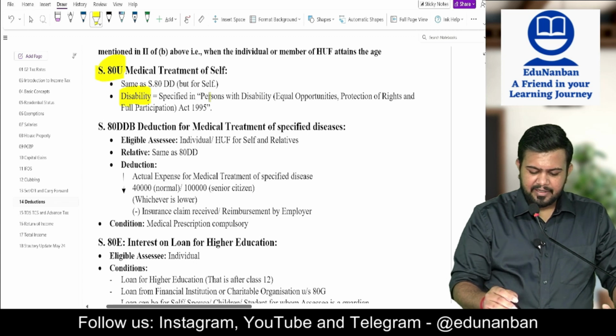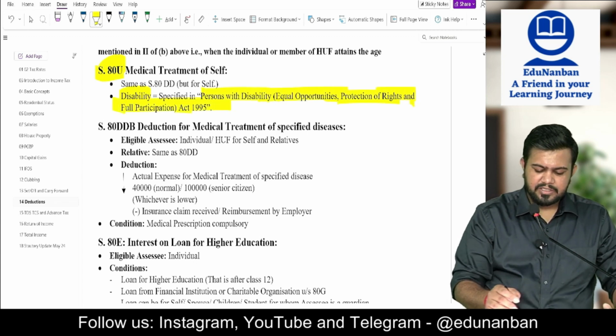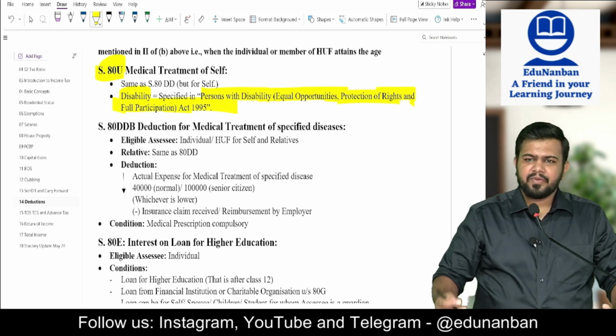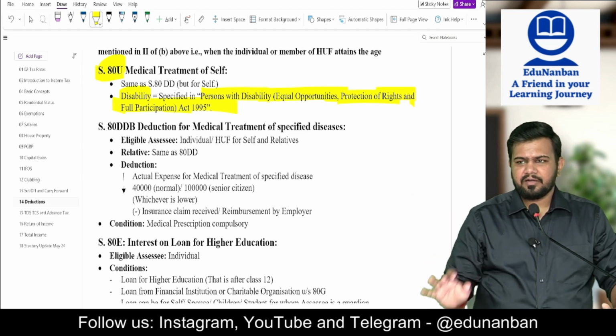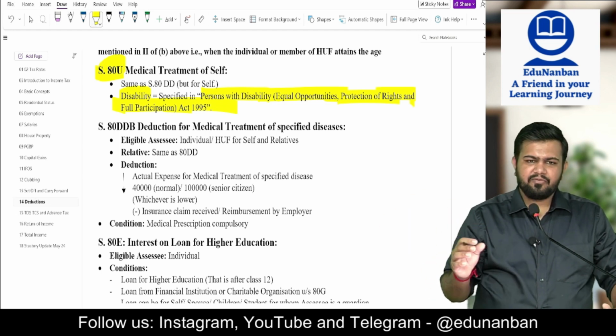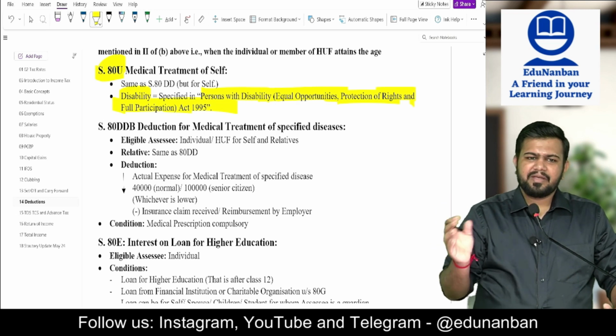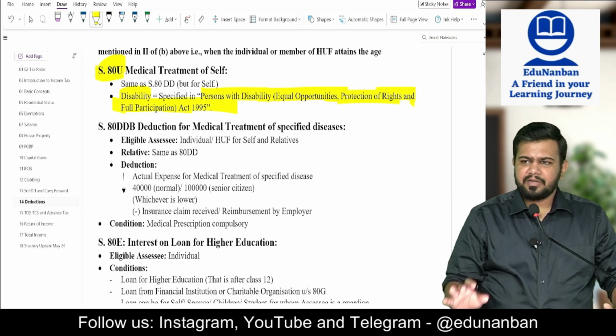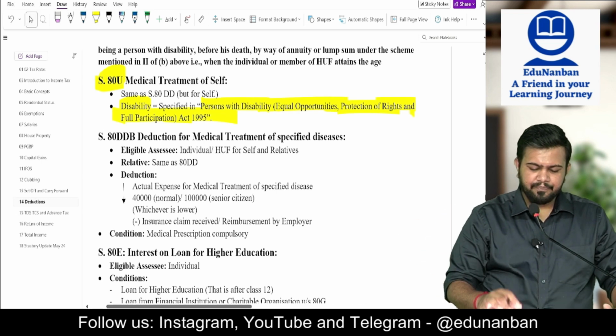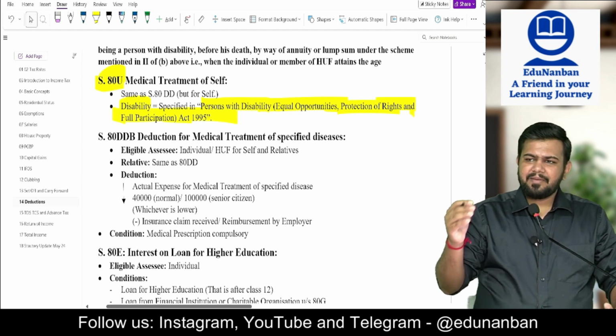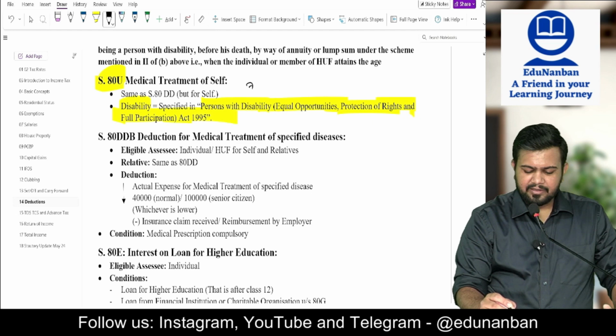Disability is defined under the Persons with Disabilities (Equal Opportunities, Protection of Rights and Full Participation) Act 1995. Sir, what and all disability is covered? It will be given in the question that it is an 80U disability, and you will be able to answer. Then what are the limits? The deduction limit is the same as 80DD. 75,000 in case of normal disability, 1,25,000 in case of severe.